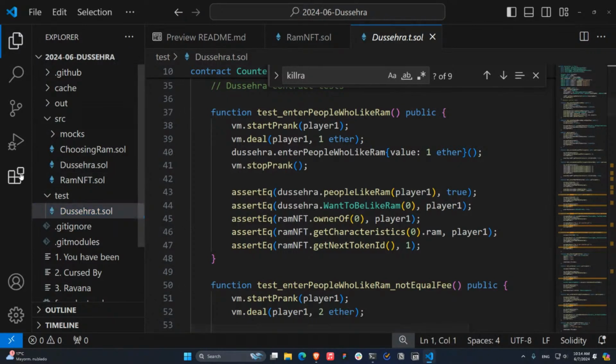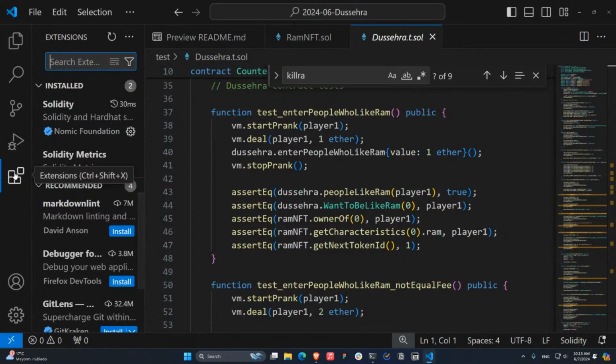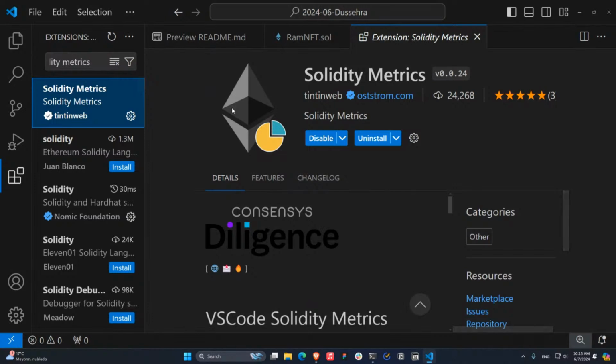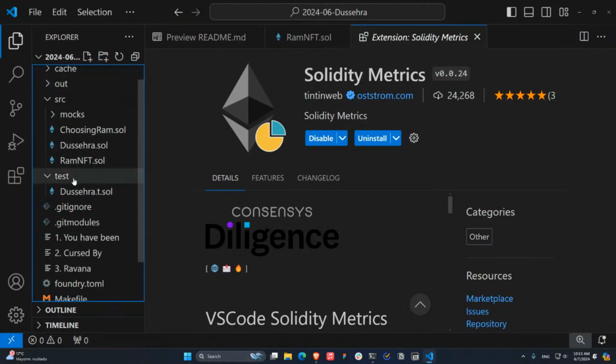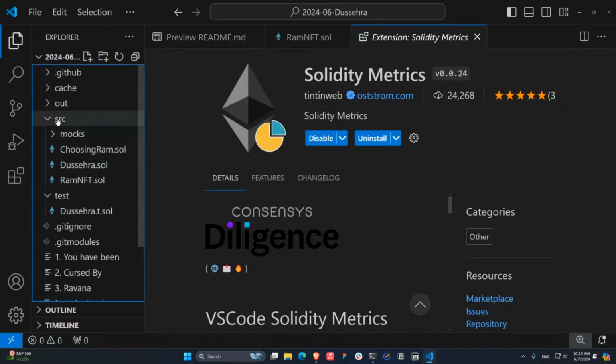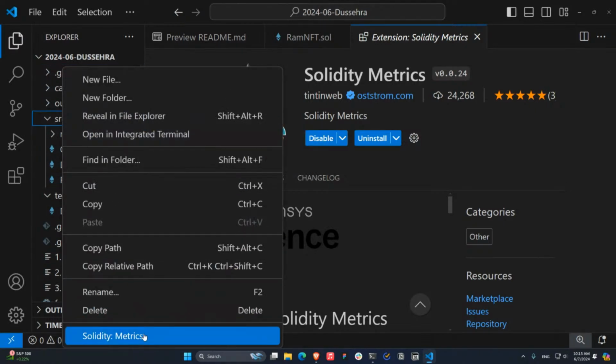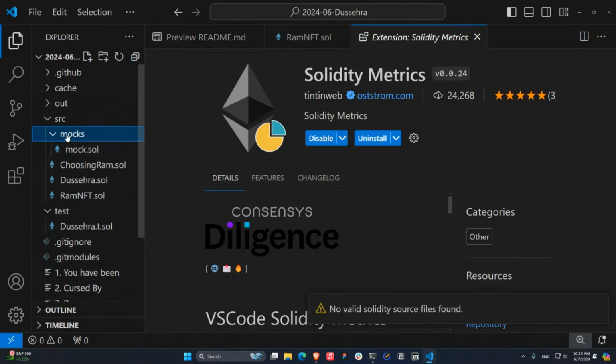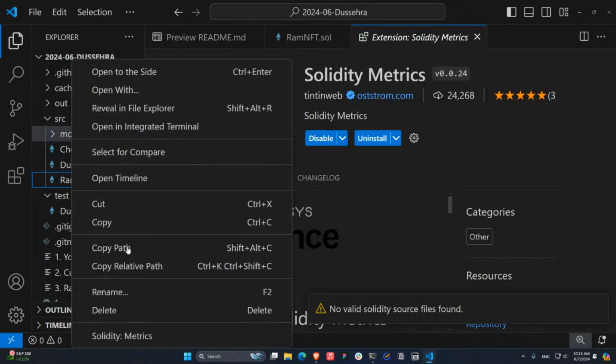For that, of course, I always recommend you go to the extensions tab and type solidity metrics. This extension is really good because it allows you to have a better understanding of the protocol structure. So for example, I'm going to right click on the SRC folder and click solidity metrics. Okay, I think, no, let me actually go here. It seems that I don't have solidity.